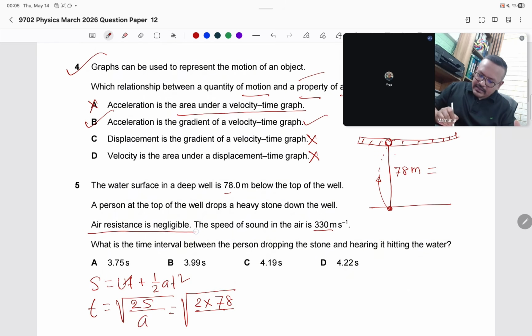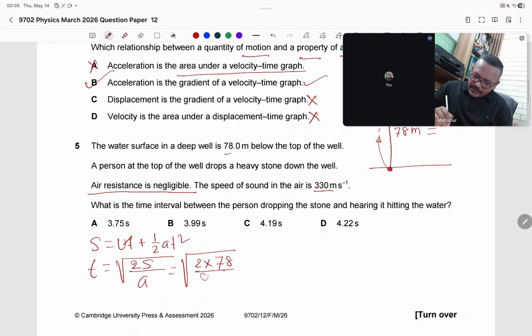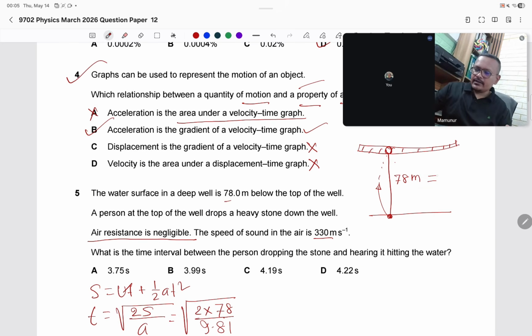Air resistance is negligible, which means we can use acceleration 9.81, and we get the time. If you calculate this, the time is 3.99 second. So 3.99 second later the stone hits the water.